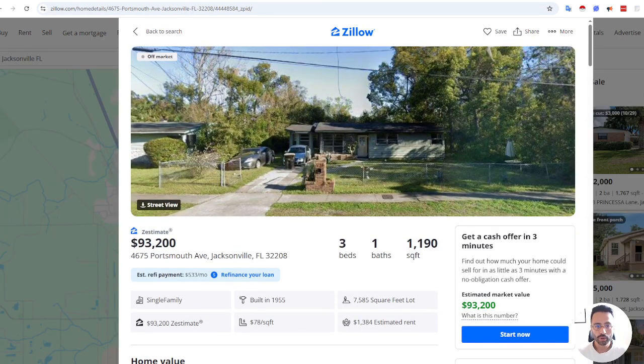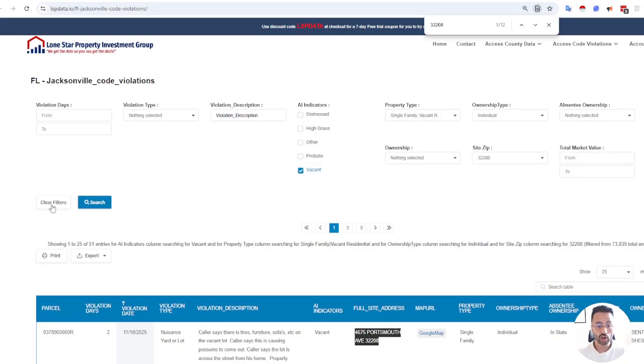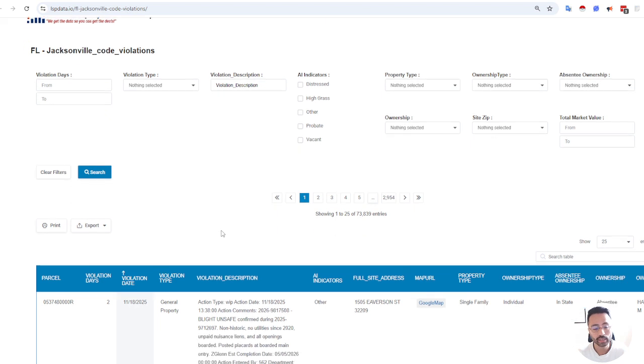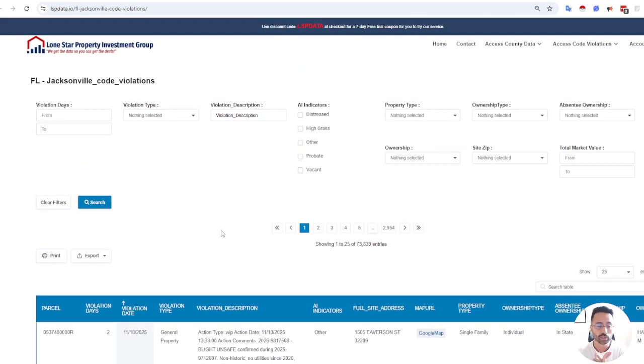So again, the point of the properties that we have here is they're all off-market deals, right? So you'll probably be the first person to get insights into this information because to our knowledge, no one else is offering this type of information. I just gave you a quick walkthrough. You can literally log in here every week, however often you want. And like I mentioned, our data gets updated on a daily basis. You get all the information about the ownership, who the owner is, the mailing address, and all that good stuff that you need to do marketing, right?